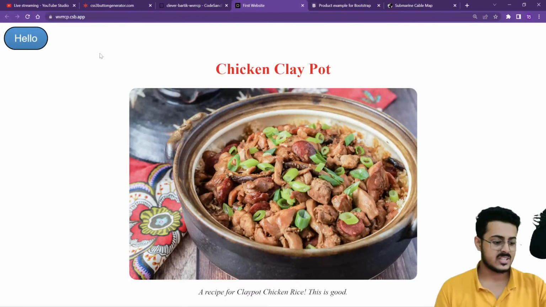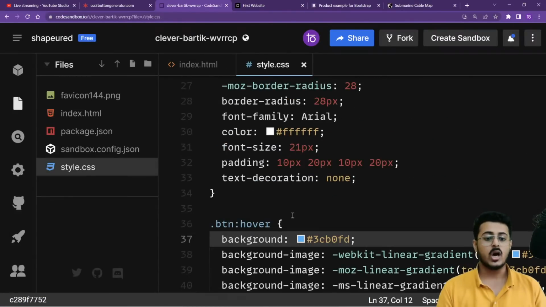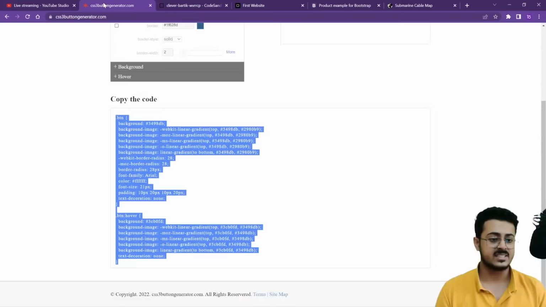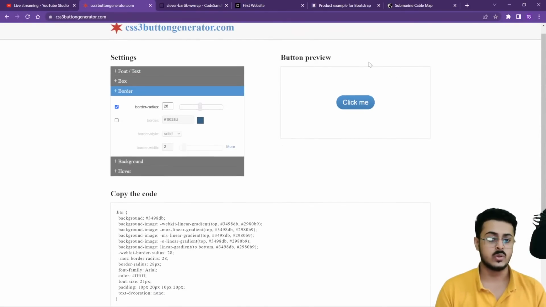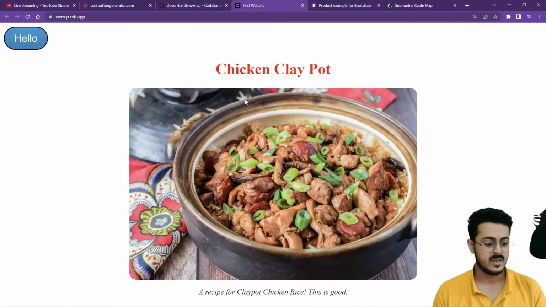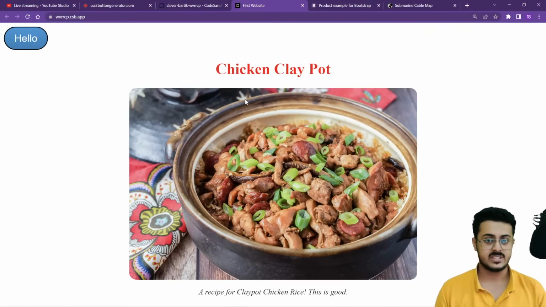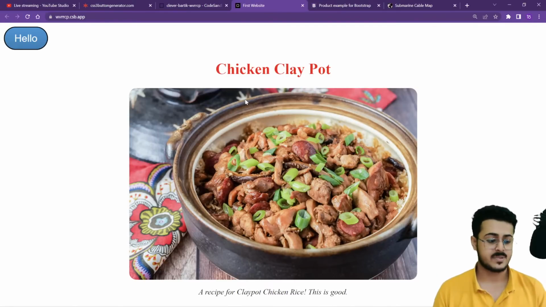But guys, as you're able to see from right over here, we have a lot of CSS code that we have to write for this. Because we had the CSS3 button generator website, we were able to generate the CSS from there using a visual tool, and copy paste it into our website. This is not going to happen every single time, and this is where the concept of Bootstrap comes into place.